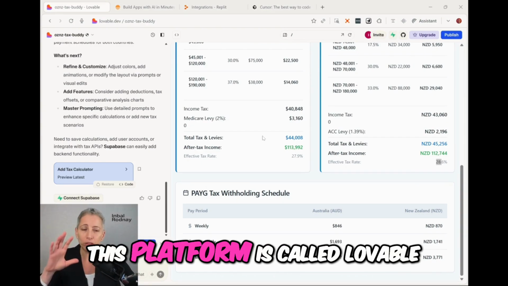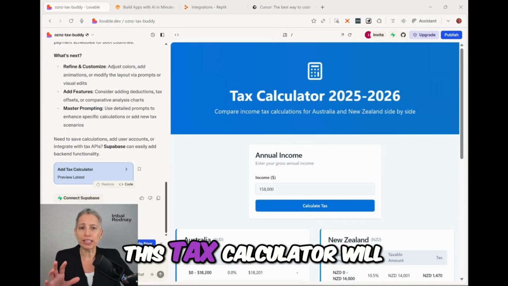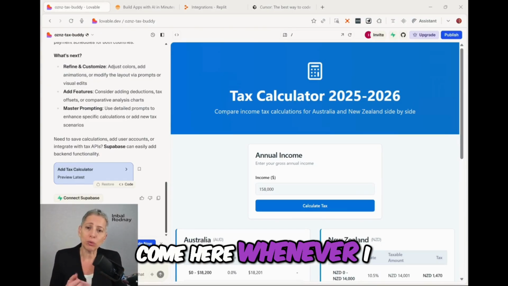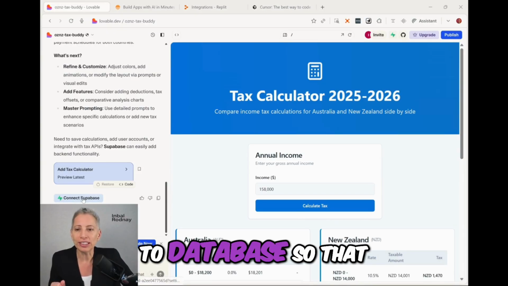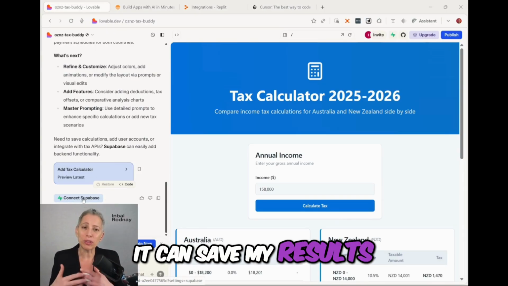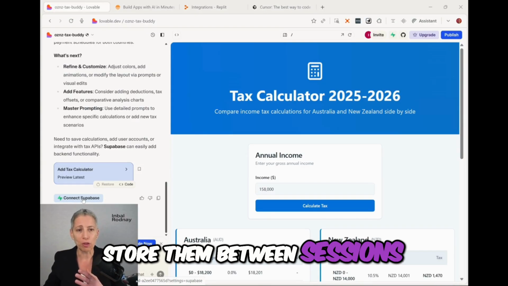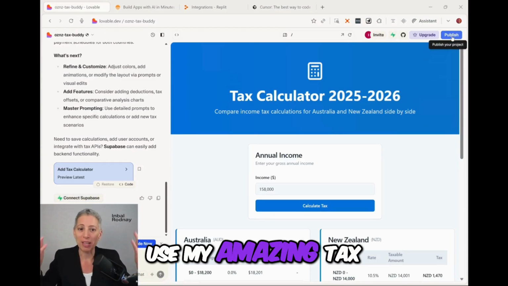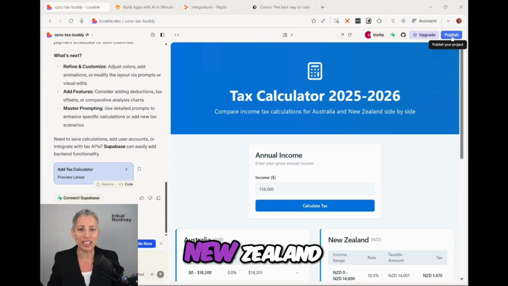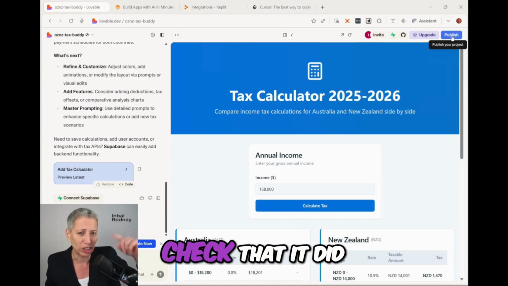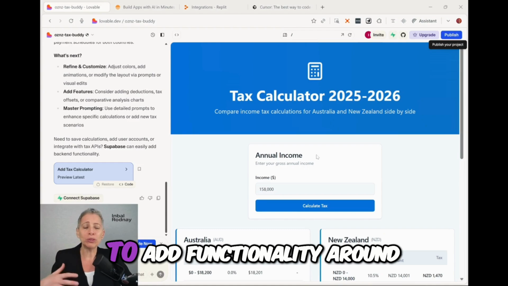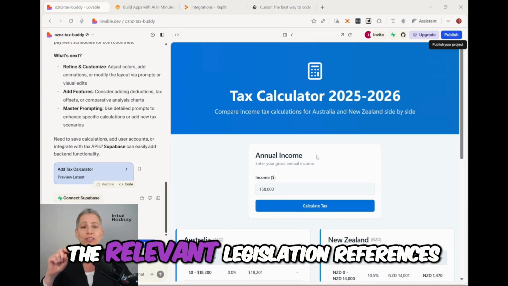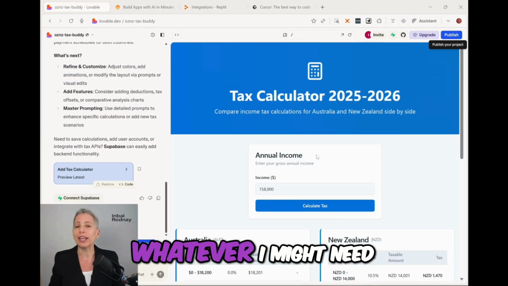Now this platform is called Lovable, and now that I've finished, this tax calculator will live inside my Lovable account, and I can come here whenever I want to use it. I can also connect a database so that it can save my results, store them between sessions. I can further publish it to the world so other people can use my amazing tax calculator comparing Australia and New Zealand, which of course I would go now and check that it did it correctly. And maybe I want to add functionality around handling deductions or getting the relevant legislation references, whatever I might need.